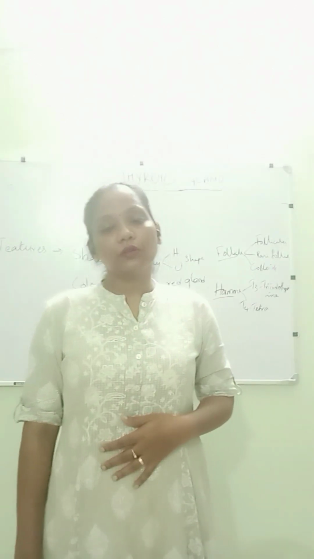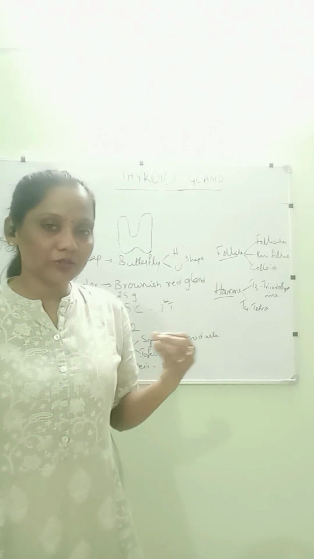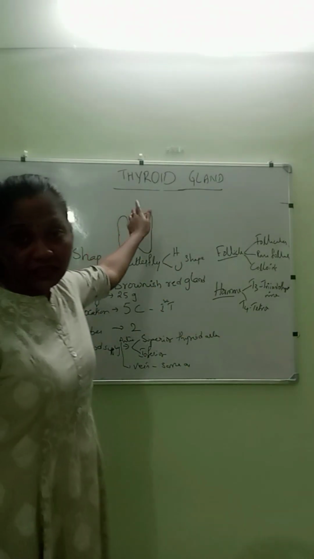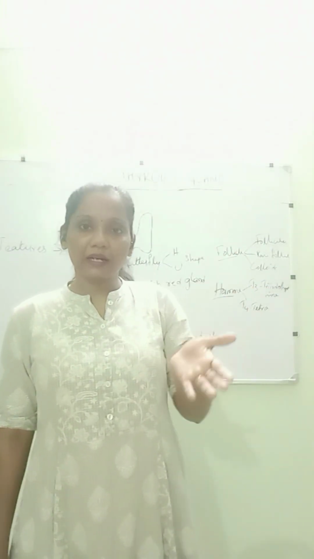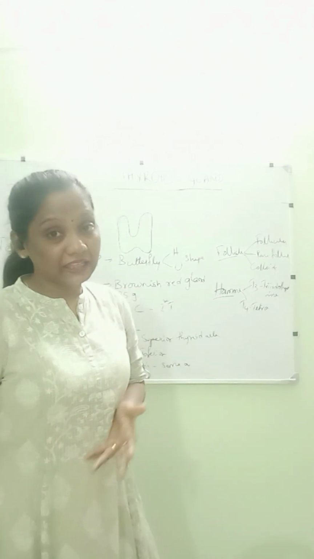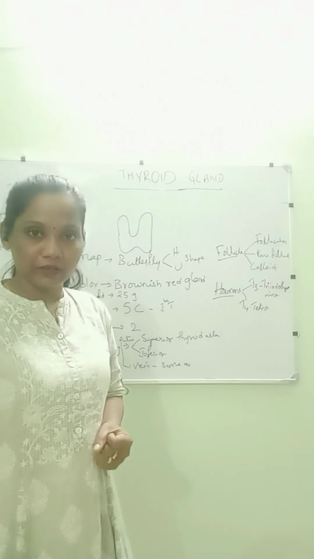This is also a question asked several times for 5 marks or for 15 marks. Separately, thyroid gland for 15 marks, and they will ask classification of pituitary gland and write any one in detail, or write about the thyroid gland in detail. Then you need to write at least for 8 marks or 7 marks.